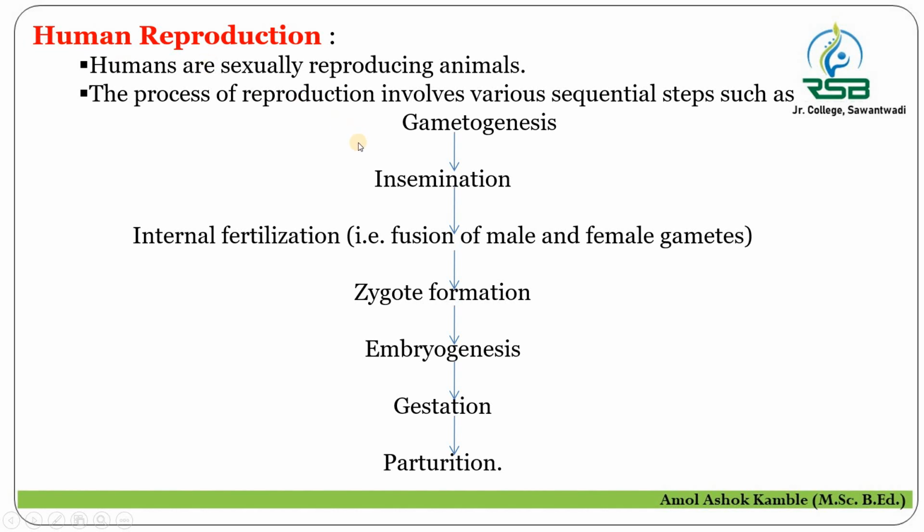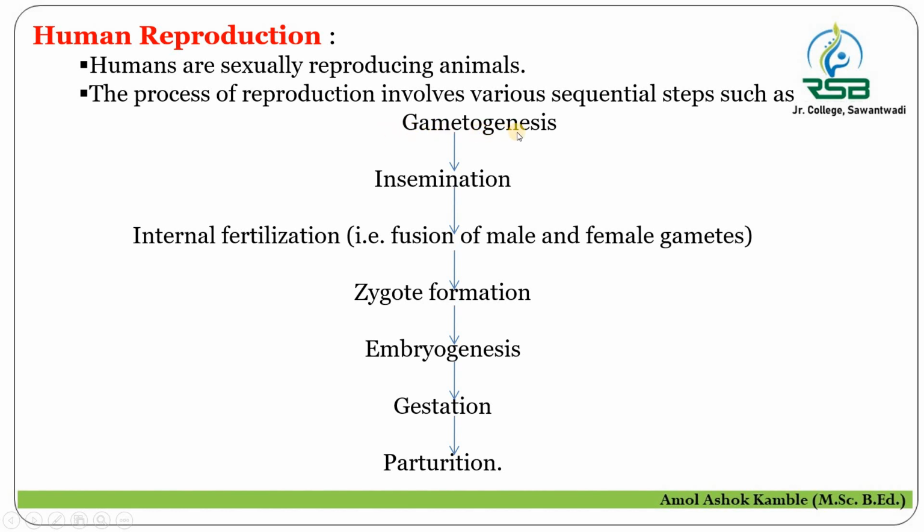The human male gives rise to a specific type of gamete, the sperm, and the human female gives rise to a specific type of gamete, called the ovum. That sperm and ovum fuse with each other at a later stage.